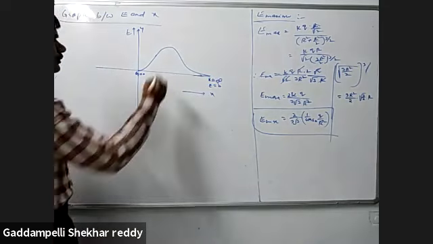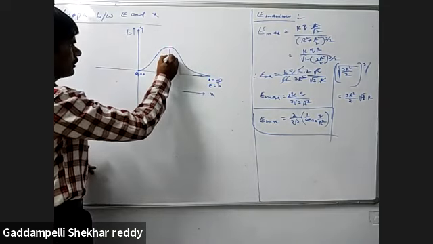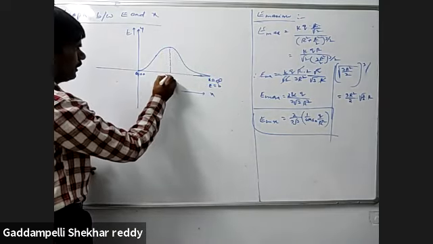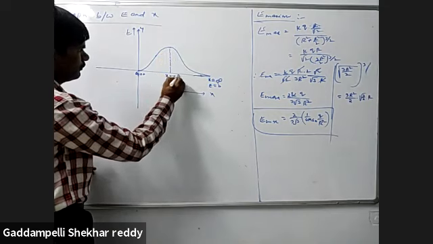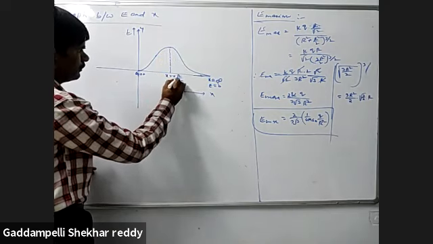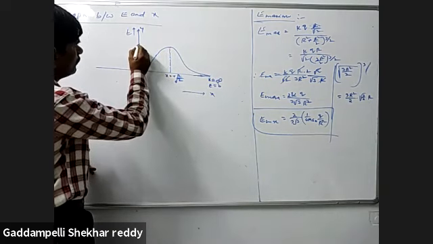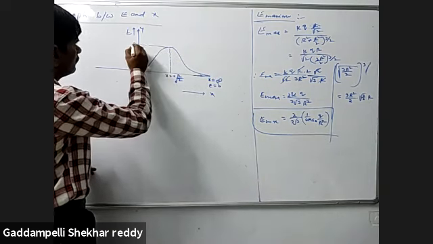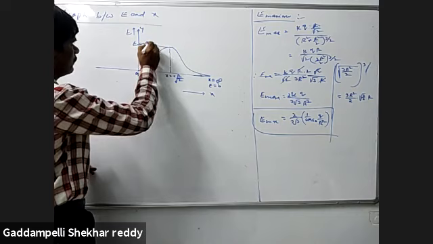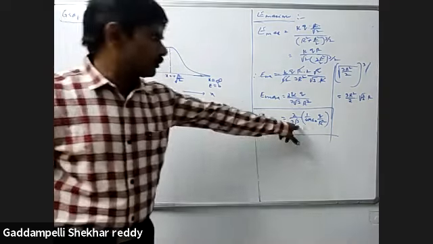At this point, E value is the maximum value. That means x is equal to plus r by root 2, E max value was this one.